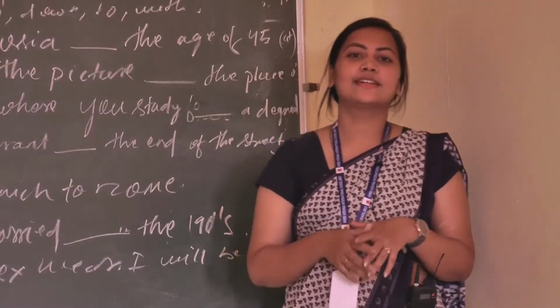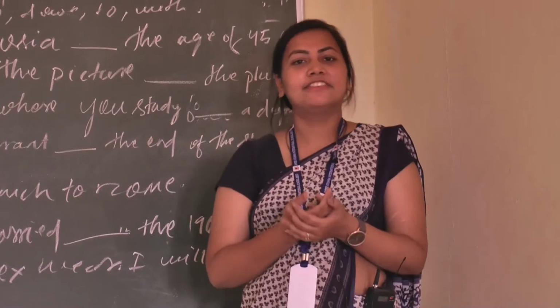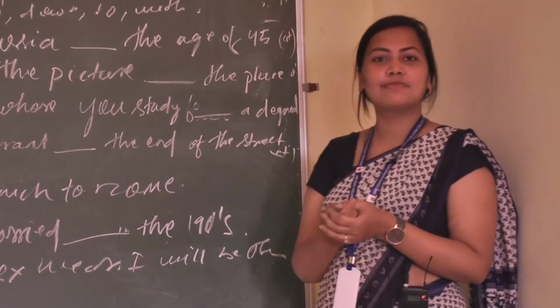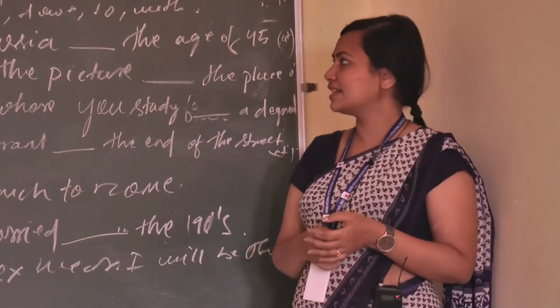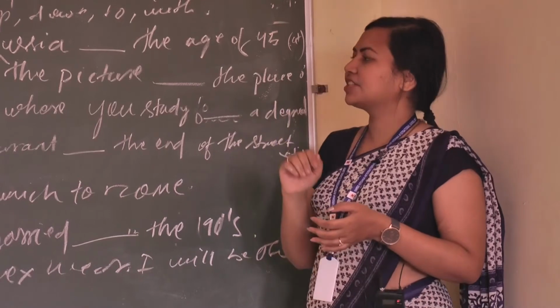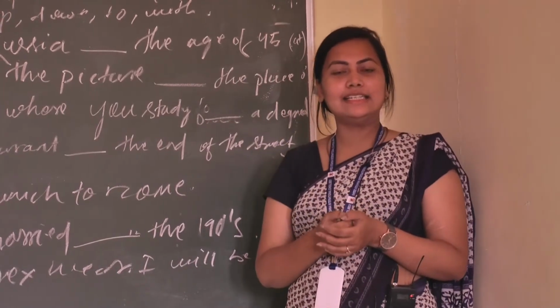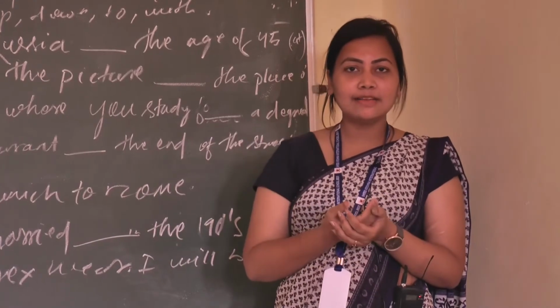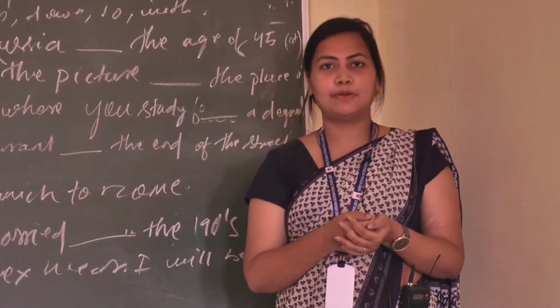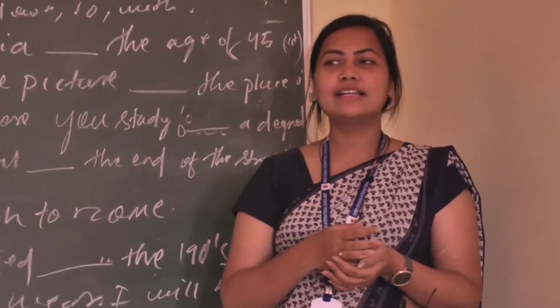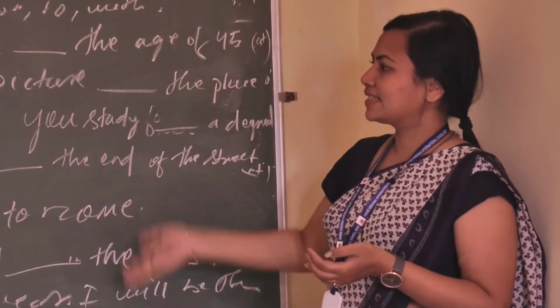Okay, so in the previous class we discussed what is preposition and the types of preposition. We discussed the definition of preposition, what is preposition? Simply it shows the relationship of a noun or pronoun with the other parts of the sentence, and it shows position with direction like up, down, at, in, and we learned about preposition of time, preposition of place, and preposition of direction. I gave you some examples. So let us move to some exercise.